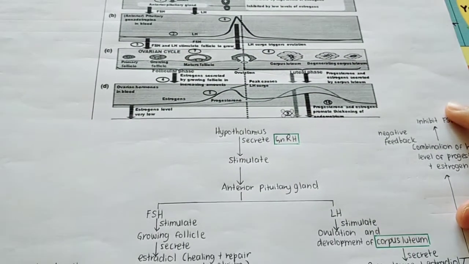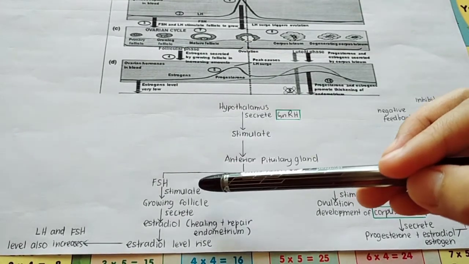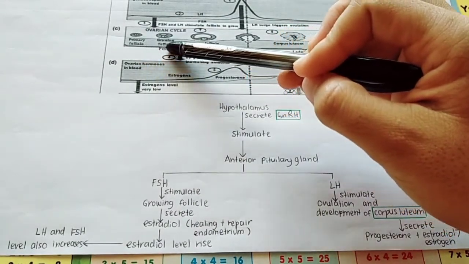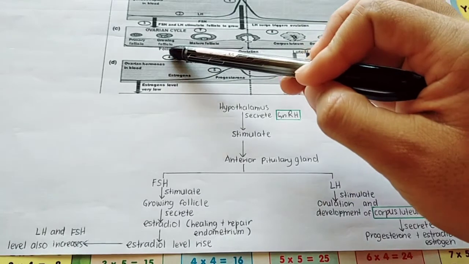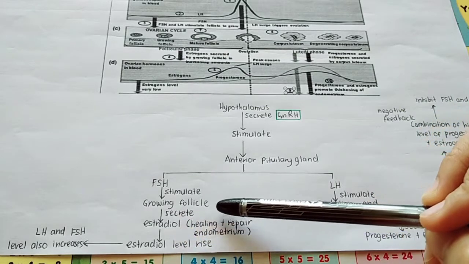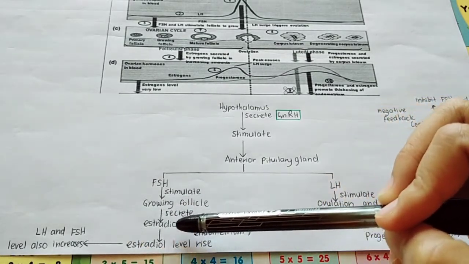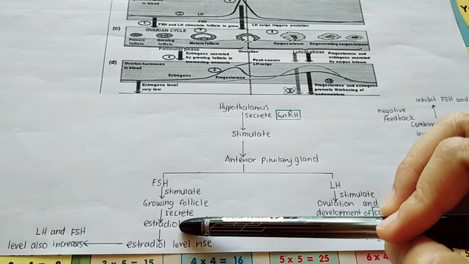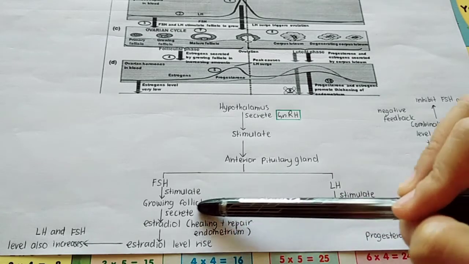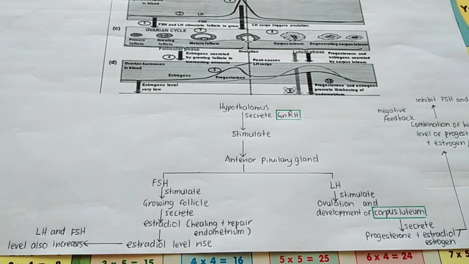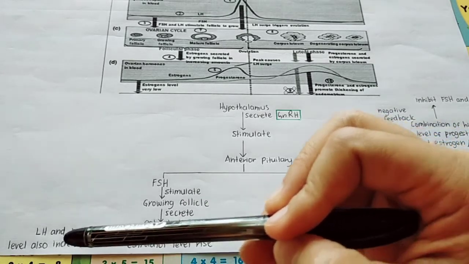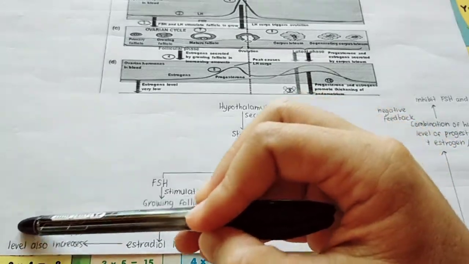Okay, so what is the function of FSH? FSH will stimulate the growing follicle. So bila ada hormon FSH, this follicle will grow or develop to become a matured follicle or Graafian follicle. Okay, and as the follicle grows, it will secrete estradiol or estrogen. Actually the function of estradiol or estrogen is to heal and repair the endometrium. This one kita akan discuss dalam menstrual cycle.